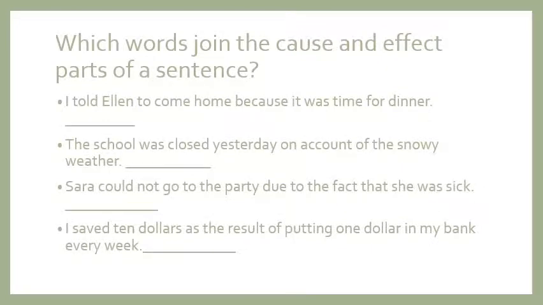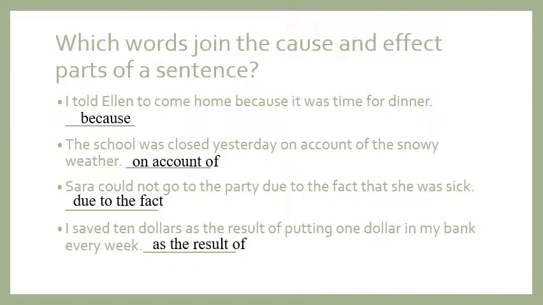Which words join the cause and effect parts of a sentence? Here we just have to figure out the joining words or the linking words. I told Ellen to come home because it was time for dinner. Because. The school was closed yesterday on account of the snowy weather. On account of. Sarah could not go to the party due to the fact that she was sick. Due to the fact. I saved $10 as the result of putting $1 in my bank every week. As the result of. So these are some of the linking words that join causes and effects together in sentences.